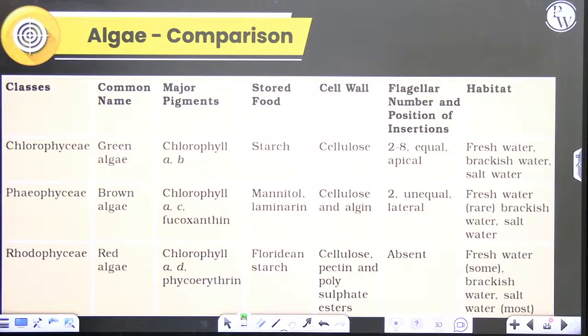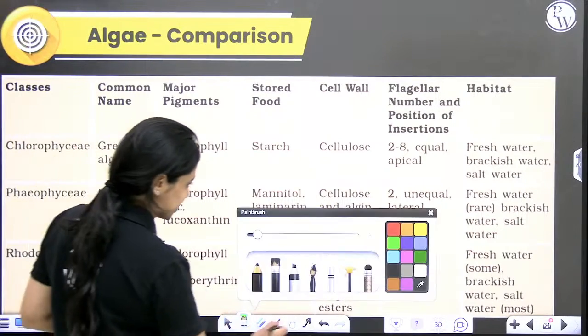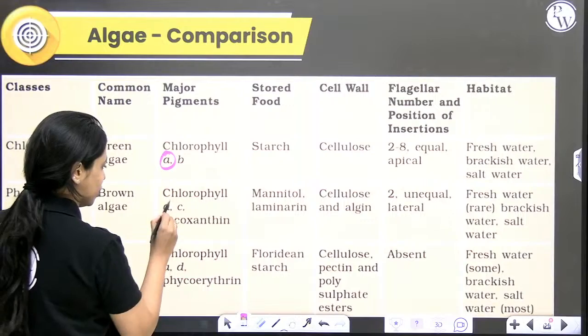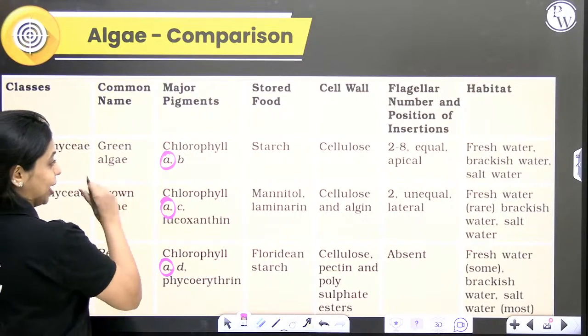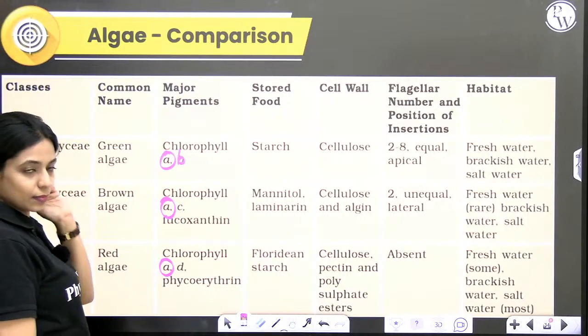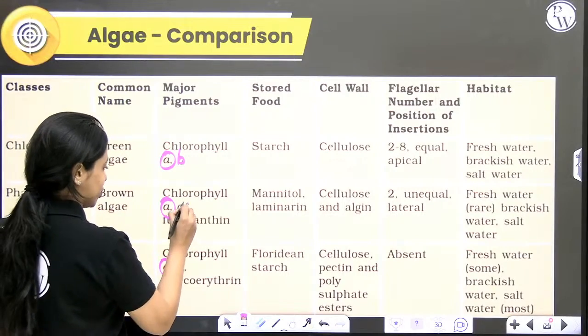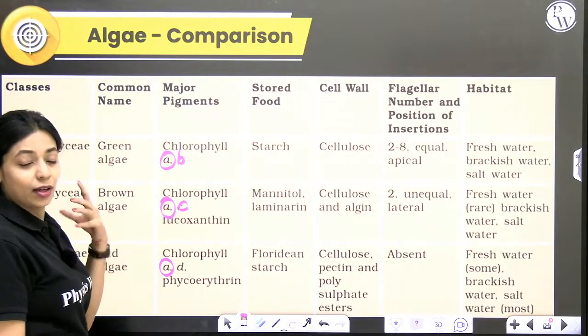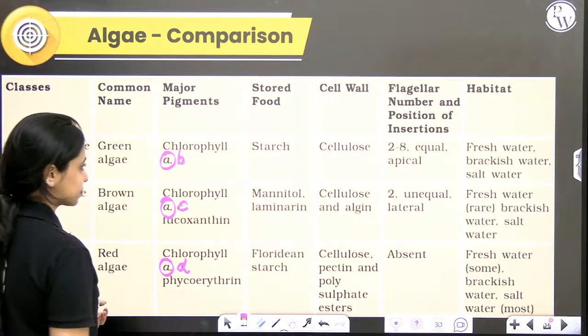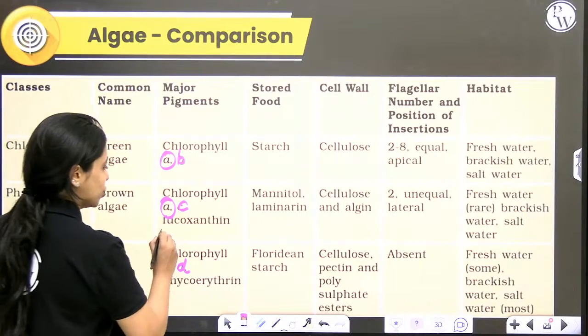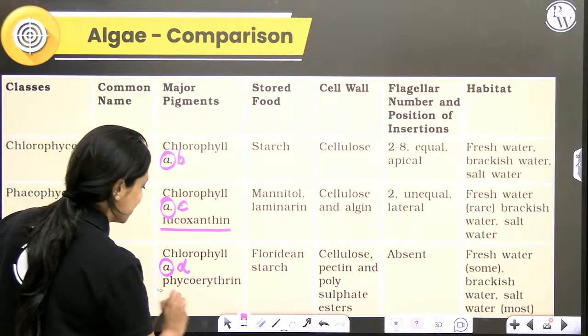All right. So we have different classes of algae here: Chlorophyceae, Phaeophyceae, Rhodophyceae. We'll look at it one by one. What is the common name for Chlorophyceae? Green algae. Pheo is brown, Rhodo is red. Right. Pigments. Notice how A is present in all of them. In green algae, along with A, you have B. In brown algae, along with chlorophyll A, you have chlorophyll C. In red algae, along with chlorophyll A, you have chlorophyll D. Brown algae characteristic pigment fucoxanthin. Red algae characteristic pigment phycoerythrin.